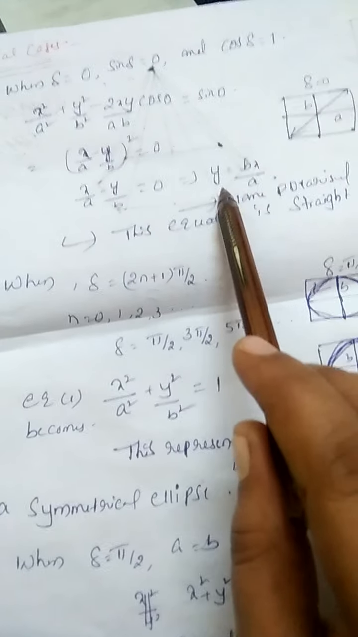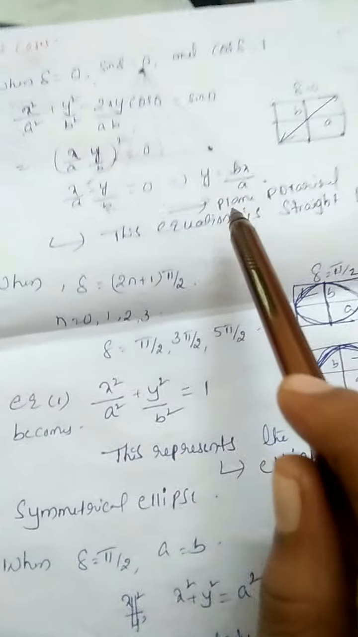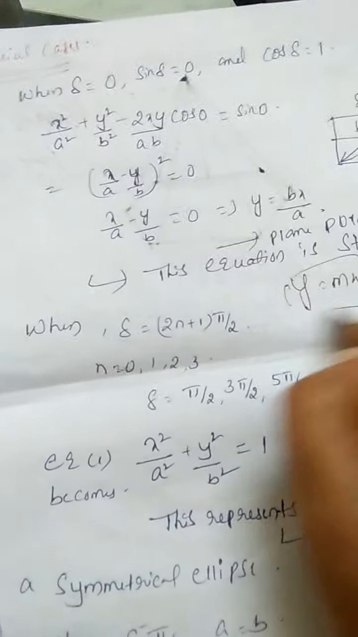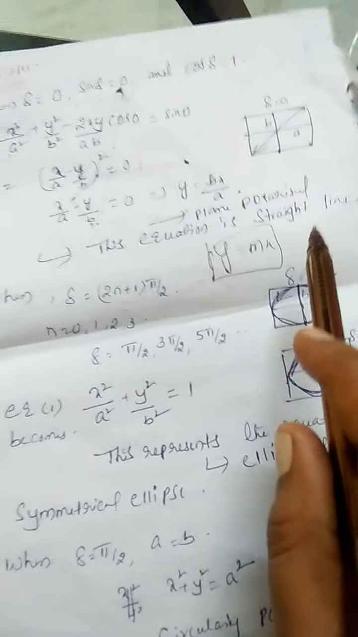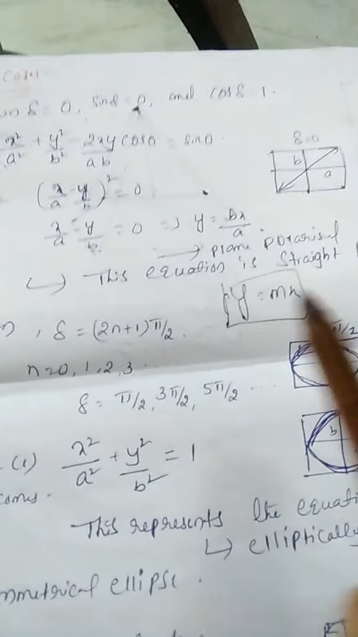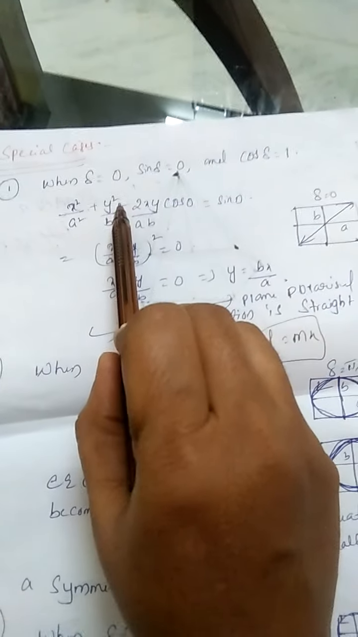From this, after simplifying, y is equal to bx by a. This is in the form y is equal to mx, which is nothing but the equation of a straight line. So for case 1, delta is equal to 0.